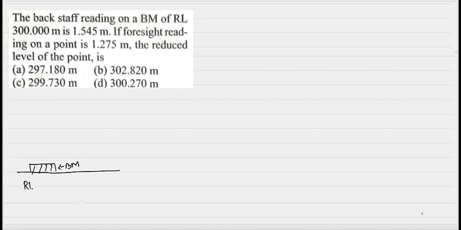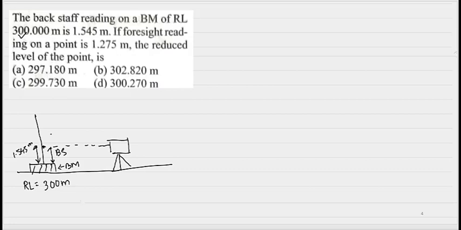What is the RL of the benchmark given? RL given is 300 meter. We have kept a staff here, and let the instrument be placed somewhere here. Don't mind the drawing. This will be my backsight reading, because we take backsight reading on the benchmarks. The value comes out to be 1.545 meter. And if foresight reading on a point, say next we have taken foresight reading on, say, this point A.